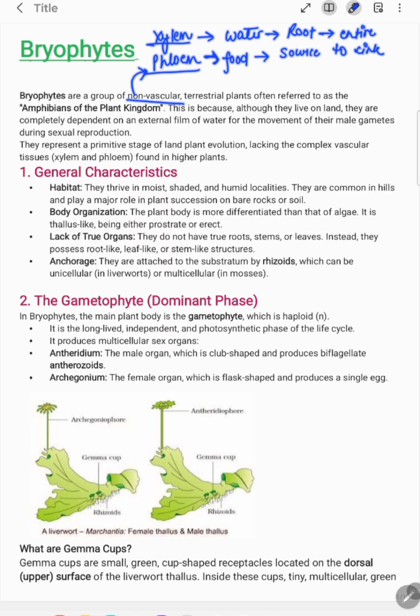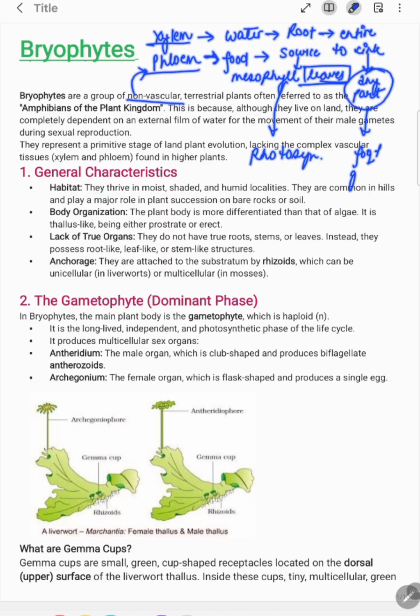Now you'll think, what is the source? Definitely the mesophyll-bearing leaves, where the food is formed by the process of photosynthesis, to the sink, any part of the plant where there is need of food for growth. So there are two tissues, xylem and phloem, which comprise the vasculature.